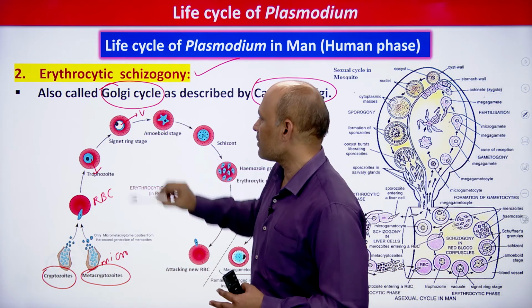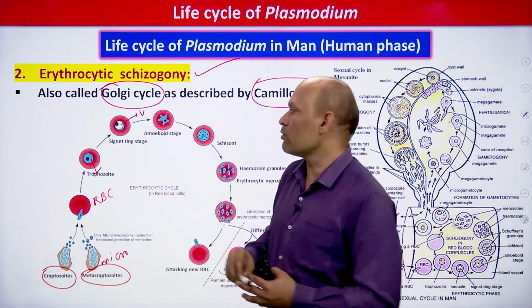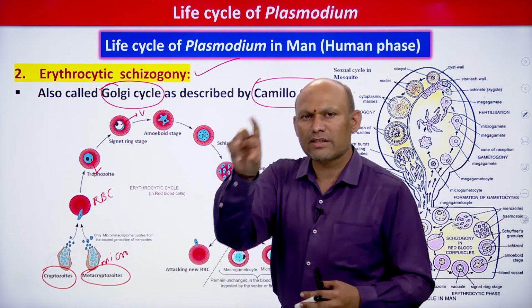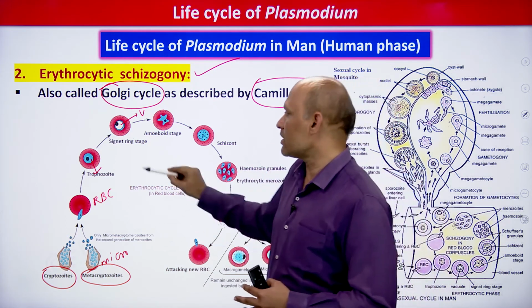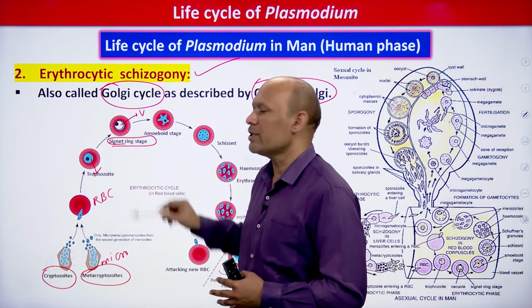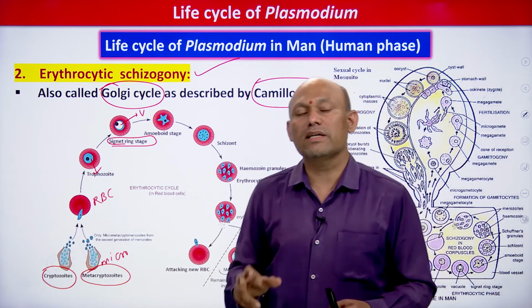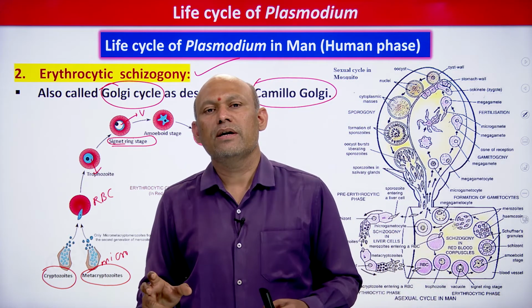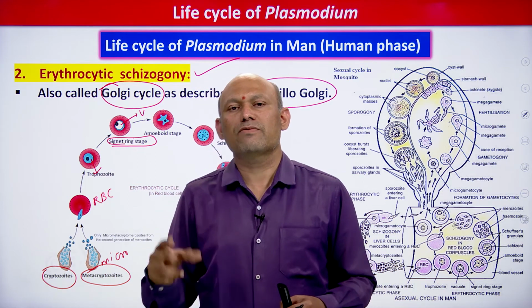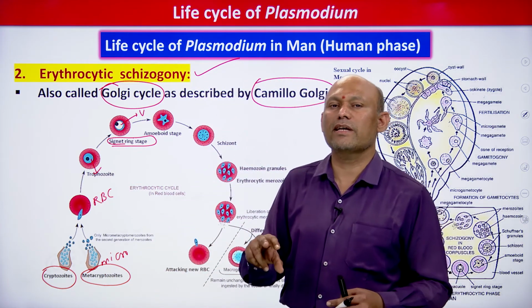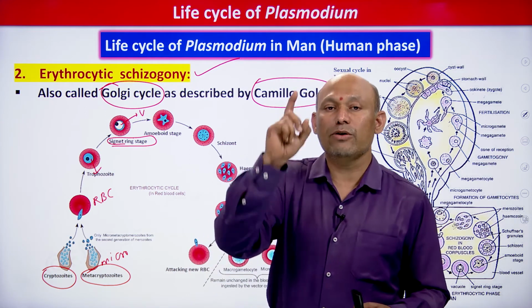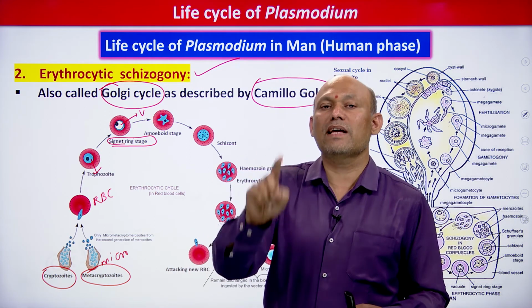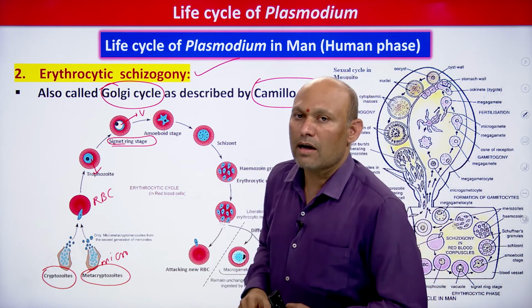V stands for vacuole, and it pushes the nucleus to the periphery, and this parasitic stage looks like a ring, students. So, therefore, this stage is called signet ring stage. All you need to remember, my dear students, is that the signet ring stage in the Plasmodium life cycle is formed during erythrocytic schizogony, not pre-erythrocytic schizogony or exoerythrocytic schizogony. It is during erythrocytic schizogony, which means it is always formed inside the RBC, students.